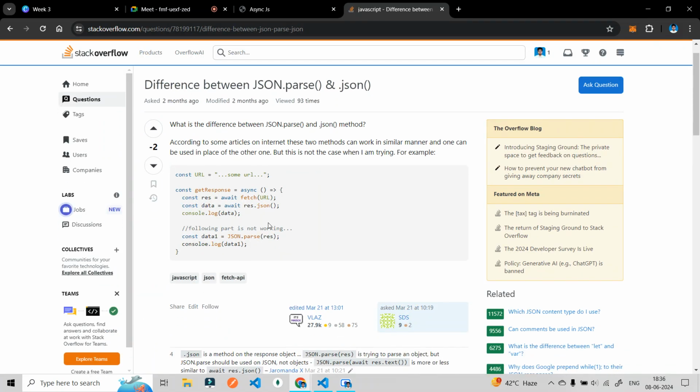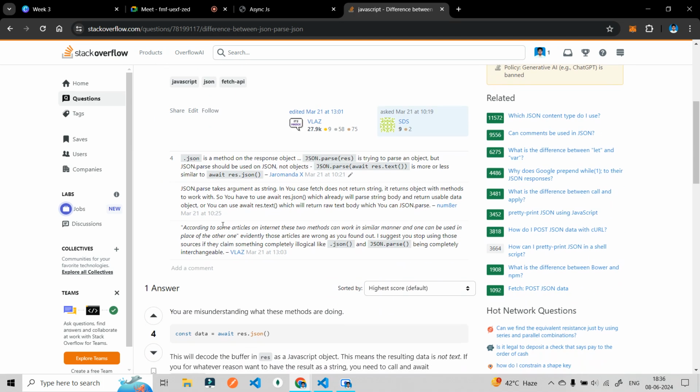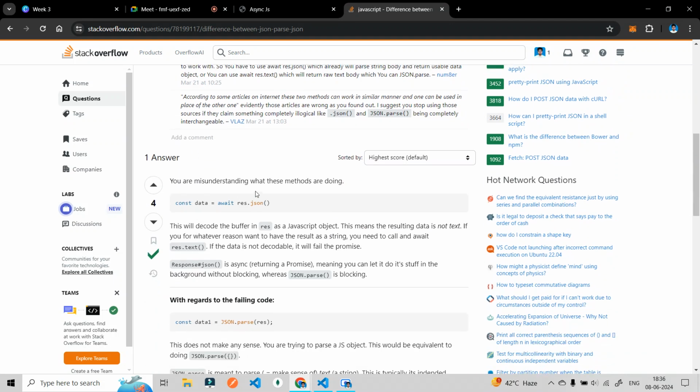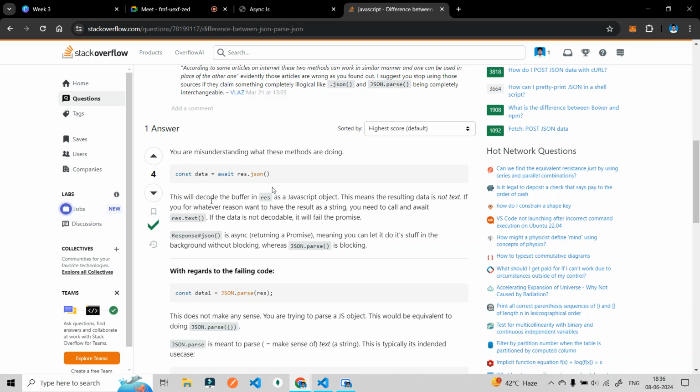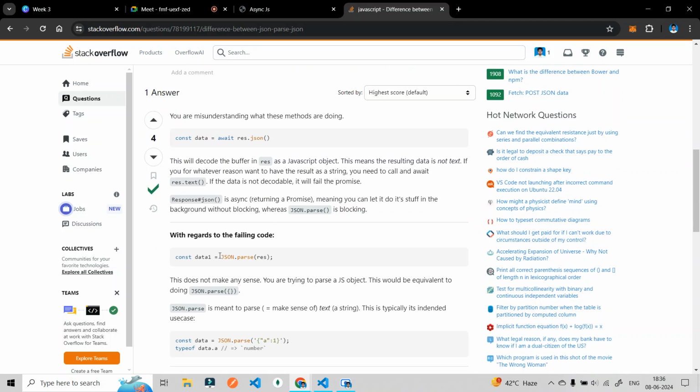Difference between response.json and JSON.parse: according to some articles on the internet, the two methods can work in a similar manner and one can be used in place of the other, but this is not the case when I am trying. This is a very good answer: you are misunderstanding what these methods are doing. This will decode the buffer in the response as a JavaScript object. This means the resulting data is not text. If you have a string, you will need to call and await, and you can let it do the stuff in the background without blocking.